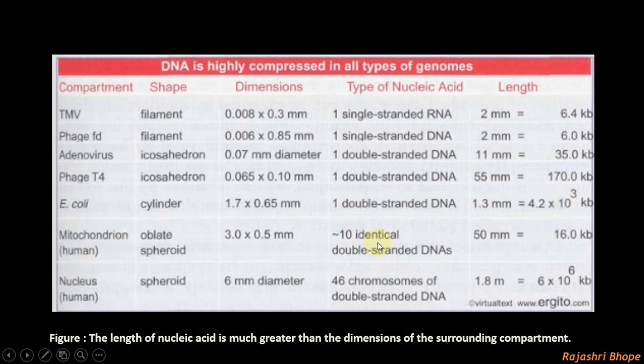Human mitochondria contains approximately 10 identical double-stranded DNAs. Length is 50 mm. See, this human mitochondrial genome size is almost 50 times larger than the E. coli, which is equal to 16 kb. And human nucleus has 46 chromosomes of double-stranded DNA. Length is 1.8 meters, that is 6 into 10 raised to 6 kb, or 6 billion base pair, 6 into 10 raised to 9 base pair.